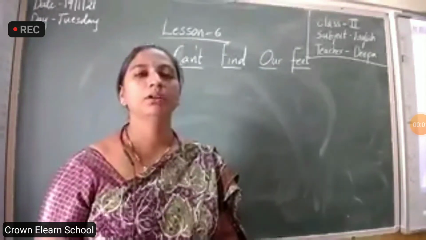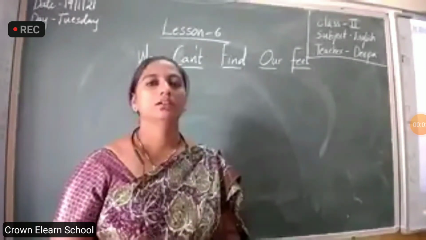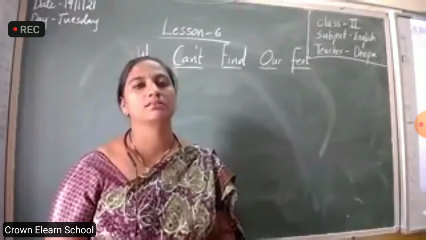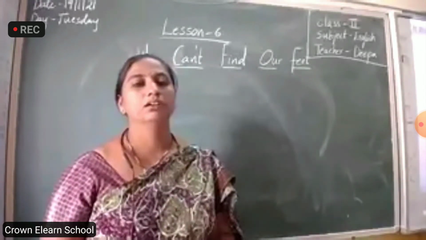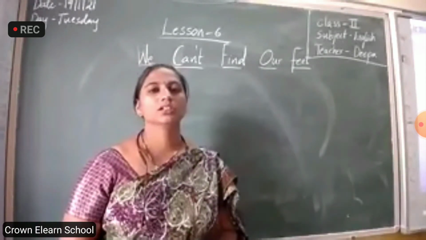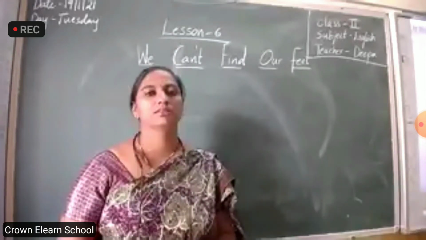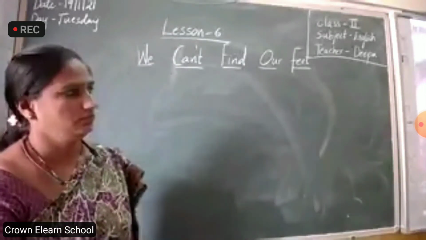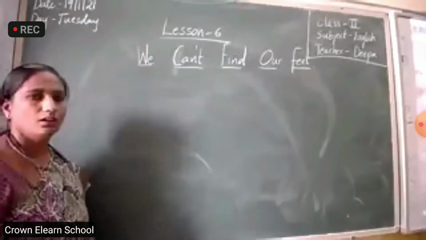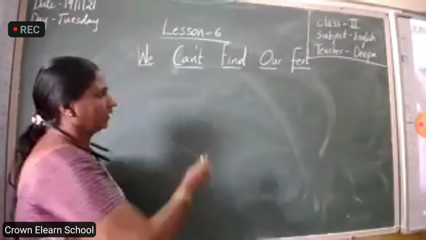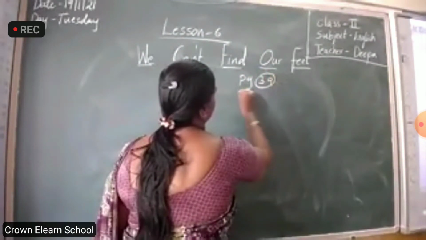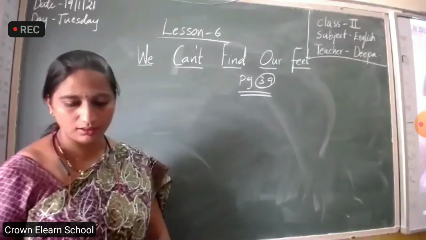You have completed the work in the CW. Today I am going to start lesson 6 in the textbook. Please take out your textbook, children. English term 2, lesson 6. See, page number 39. Page 39 in textbook.